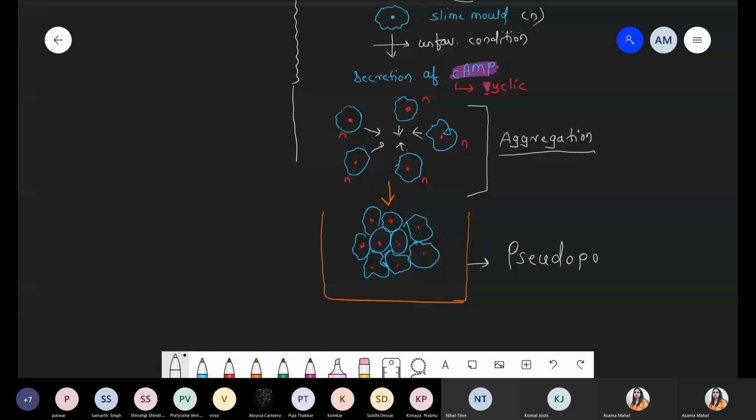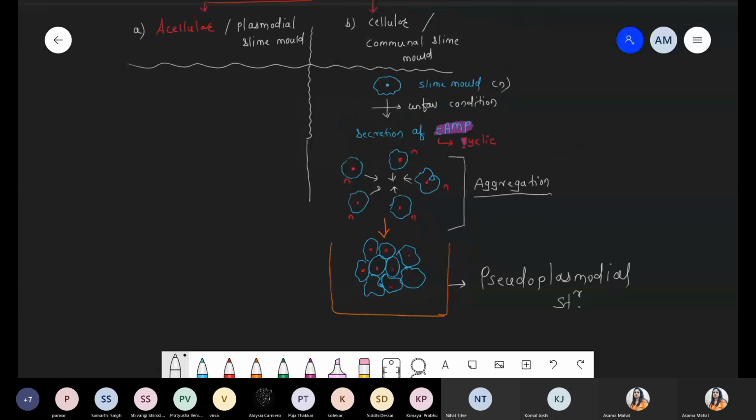This structure, aggregation of the slime mold, is called the pseudoplasmodial structure. Pseudo. So we discussed what is the meaning of pseudo. We compare this point. Okay. So now this part is understood why we are saying this cellular slime mold, or these are also called as the communal. Communal means what? Community form हो रहा है. Aggregation of the cell under the unfavorable condition.